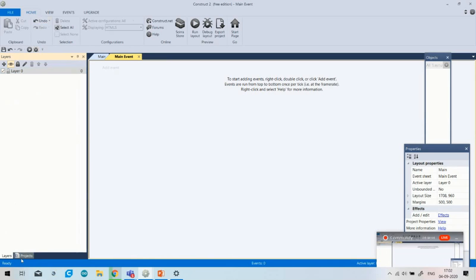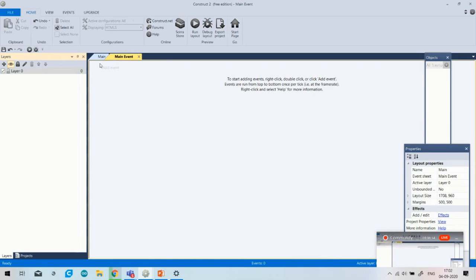Okay, so in the trial version you can add a maximum of 4 layers, like main 1, main 2, main 3, and so on, and one event sheet and one layout has 4 layers in it. Layer is that window in which you have to add the background or objects or any character in your game.